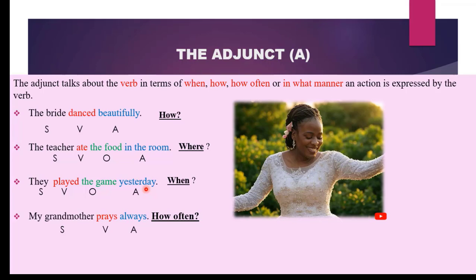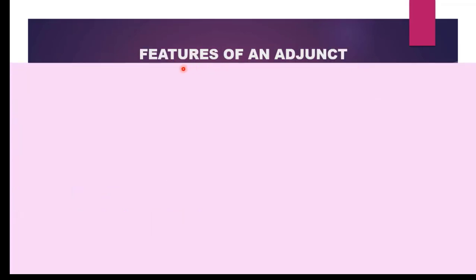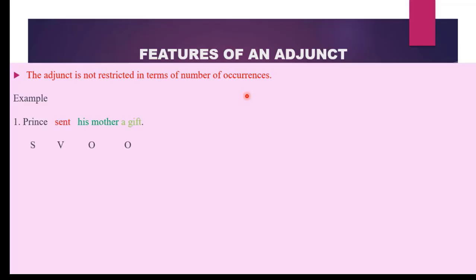Let us look at the features of an adjunct. These features are very crucial to help you distinguish adjuncts from other words and phrases that are not adjuncts. What is the first feature? The adjunct is not restricted in terms of number of occurrences, unlike the other elements, subject, verb, objects, and complements. The adjunct can occur as many times as we want in the sentence. For example, Prince sent his mother a gift. A simple sentence should contain a maximum of one subject, one finite verb, and a maximum of two objects. What about adjuncts? Look at this example.